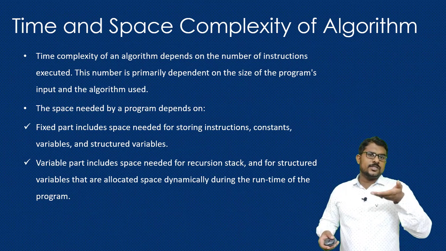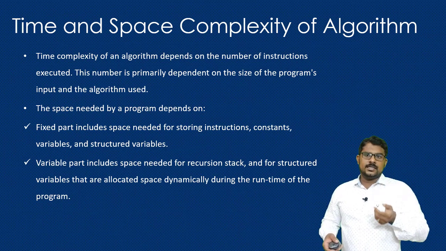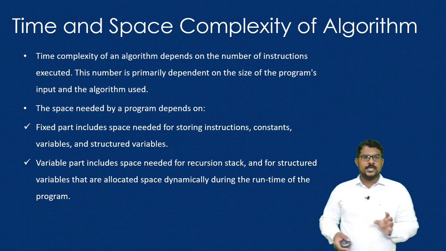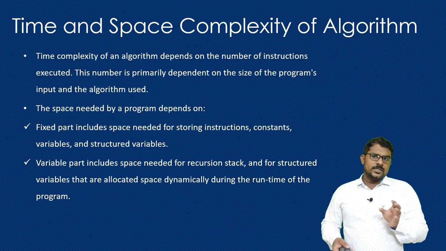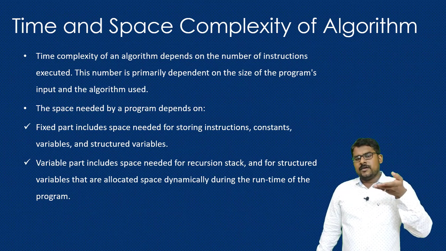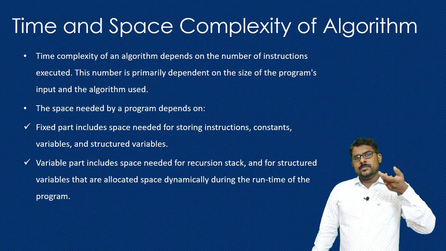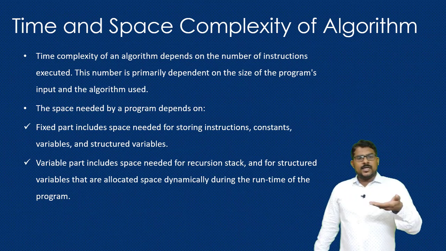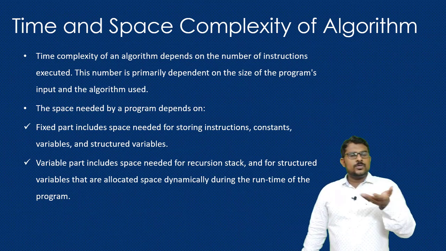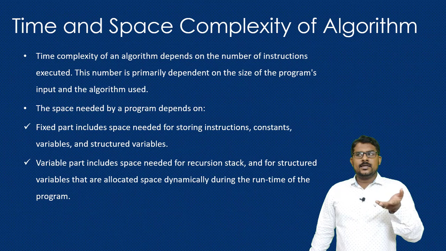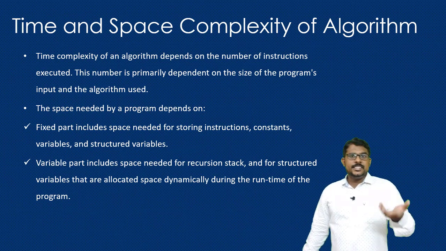So this is how we are going to determine the time and space complexity. Both time and space complexities are very important for a program. Why? Because suppose you have a small program that takes a small amount of data and it is executed with one of two types of algorithms, and these two algorithms may vary in time complexity by a matter of milliseconds.